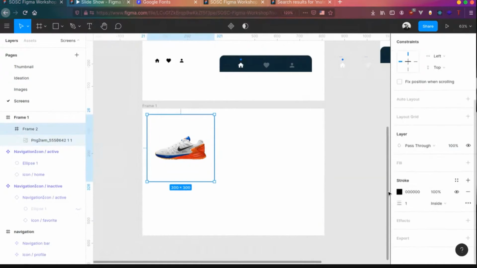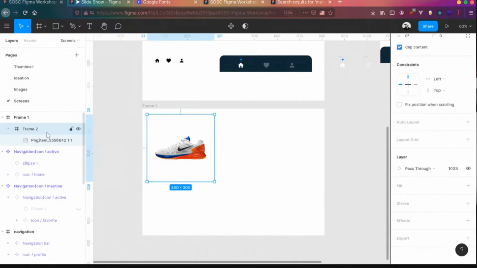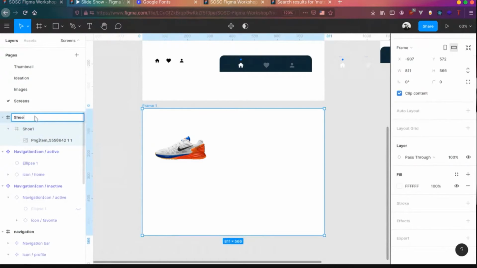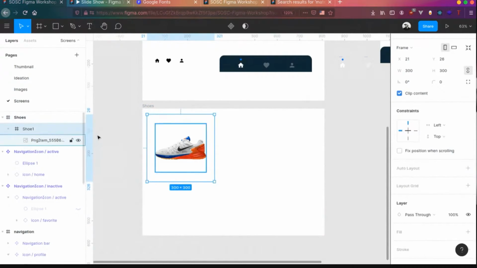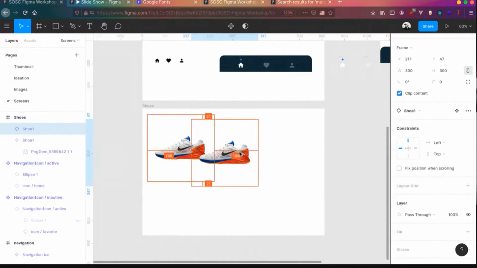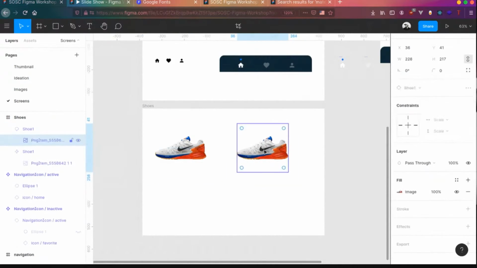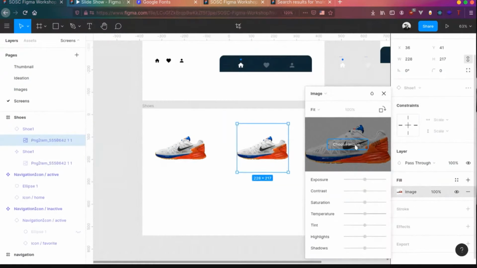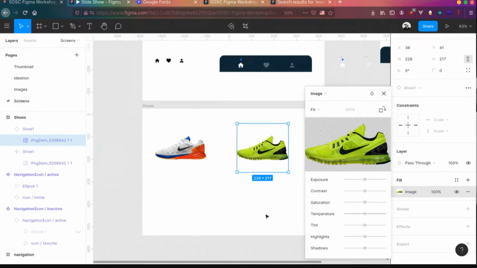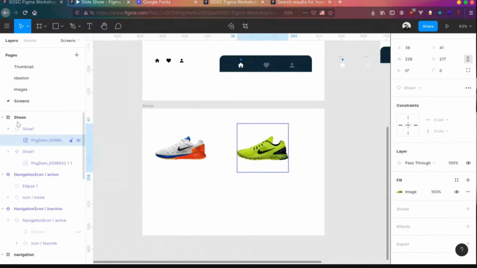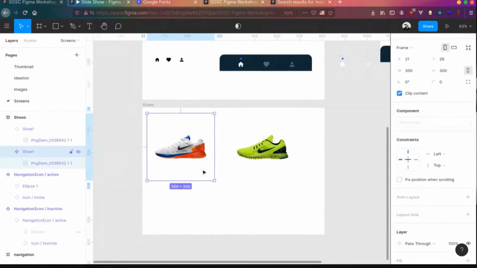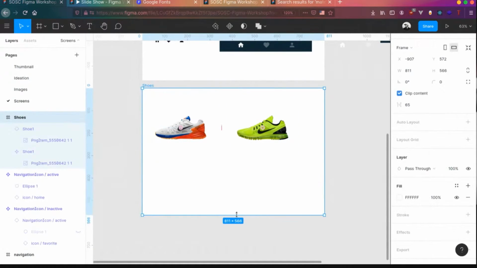Let's remove the stroke and the entire thing. Let's rename it as shoe 1, and this frame as shoes. We have this component. Let's create it as a component, and then duplicate it once again. Now, if you click on this shoe icon again, you can quickly swap the image of the shoe with another image. Choose image, and it will open your file manager. You can quickly choose another image from there. So you can see you have swapped that image with another shoe. Let's have around 3 to 4 shoes so that it will be good enough for us.